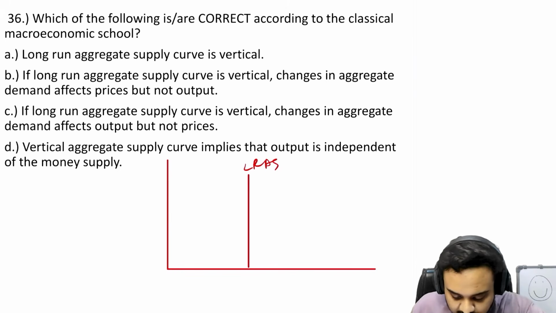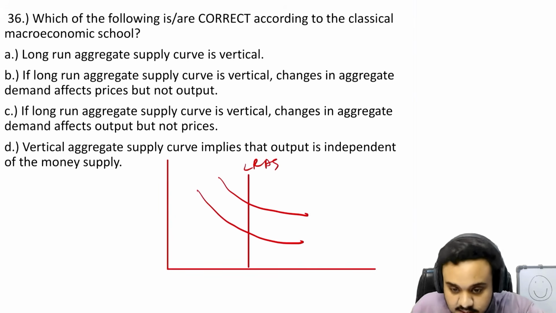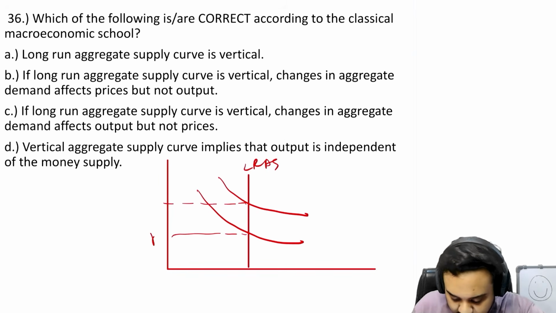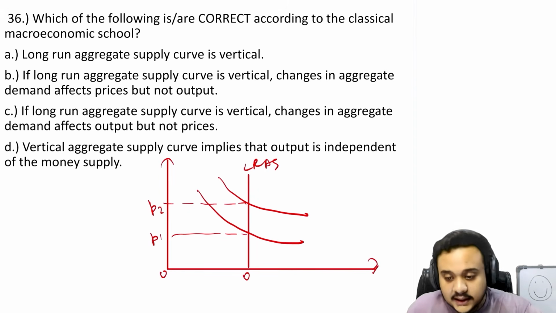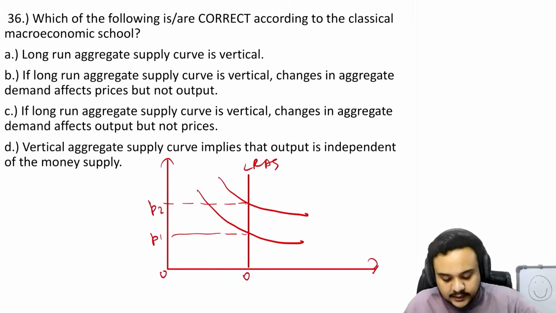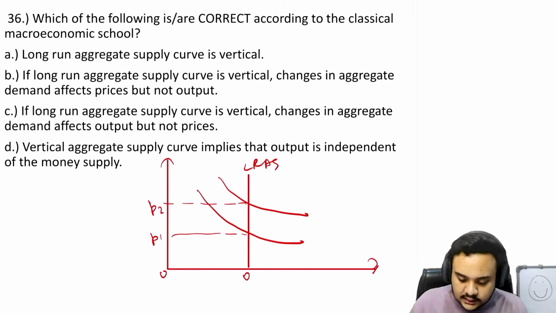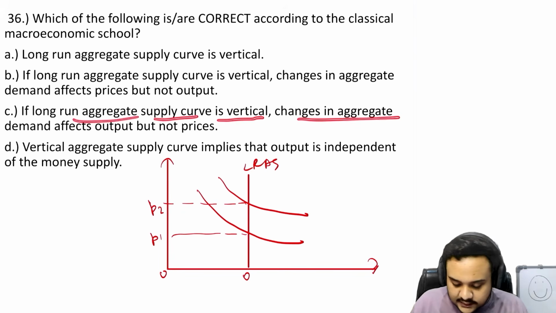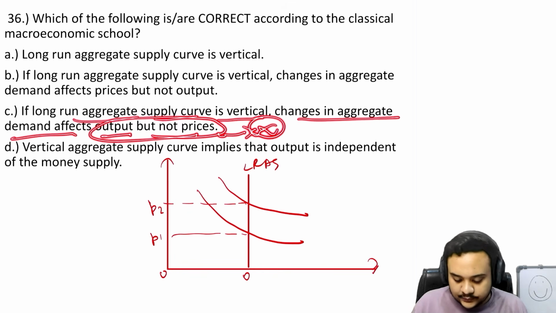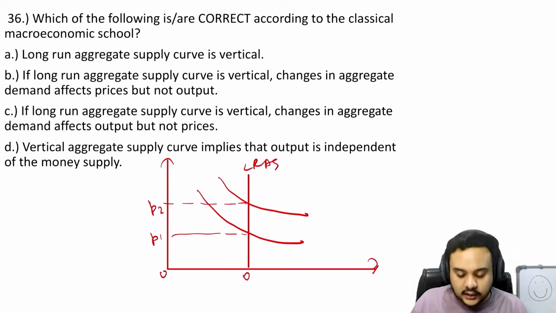Then if the long run aggregate supply is vertical, changes in aggregate demand, if the demand is going to change, will only affect the price and not the output. Can be seen graphically, can be understood logically. There is nothing to explain here. Then, if the long run supply curve is vertical, changes in aggregate demand affect output but not prices. So that would be the case if the long run aggregate supply was horizontal, not vertical.